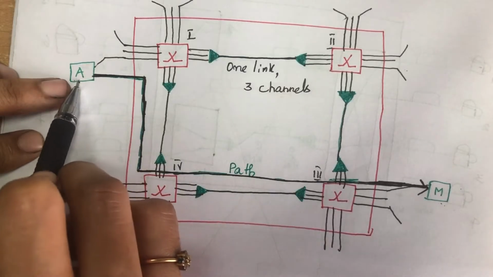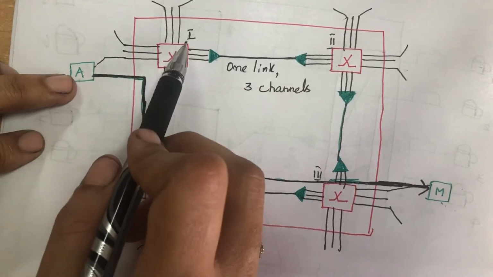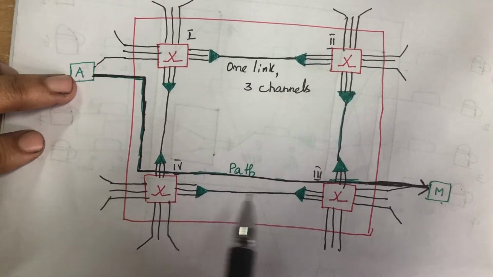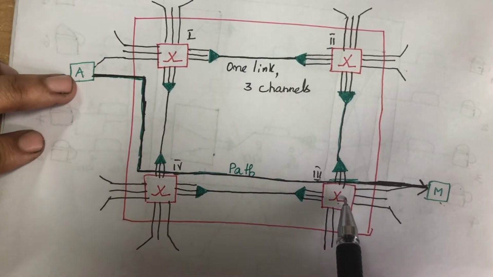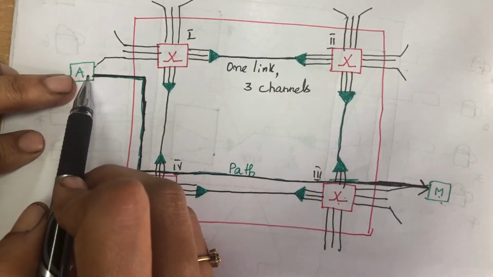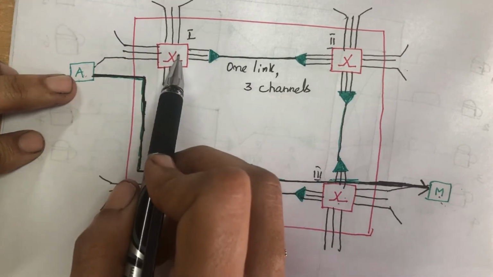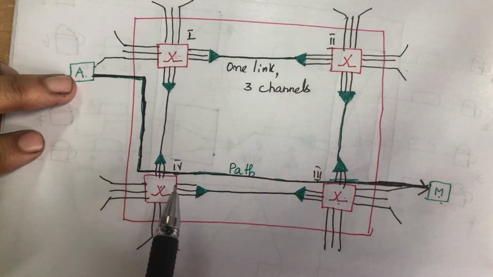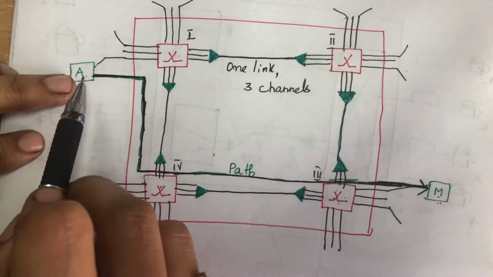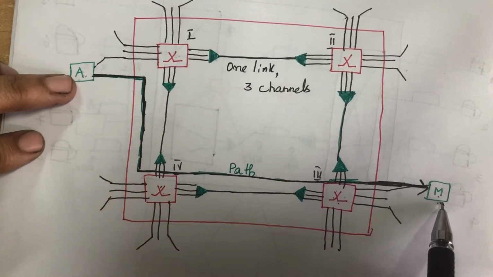Now if device A wants to communicate with device M, device A is connected with switch 1. Switch 1 is connected with switch 4, from switch 4 it is connected with switch 3, and from switch 3 it is connected to the end device M. So a path will be established from end device A to switch 1, to switch 4, to switch 3, and to end device M. The message can be easily transmitted through 1, 4, 3 and then to device M.